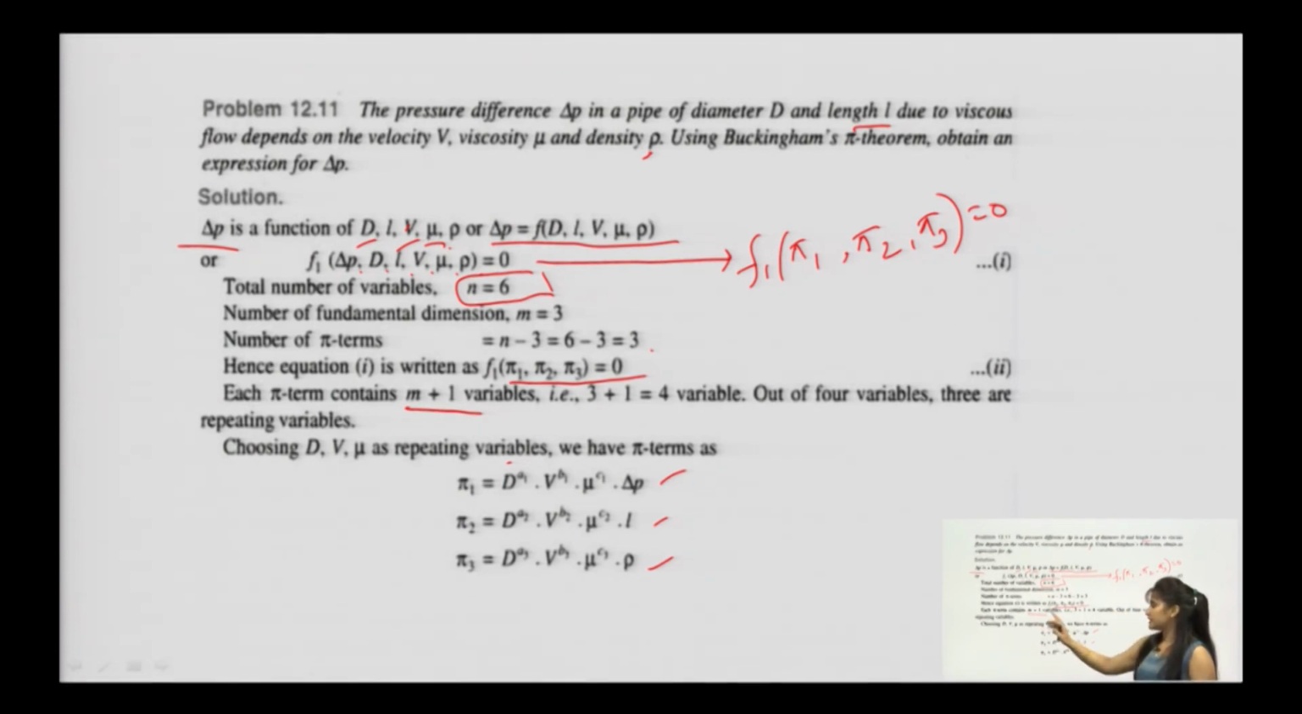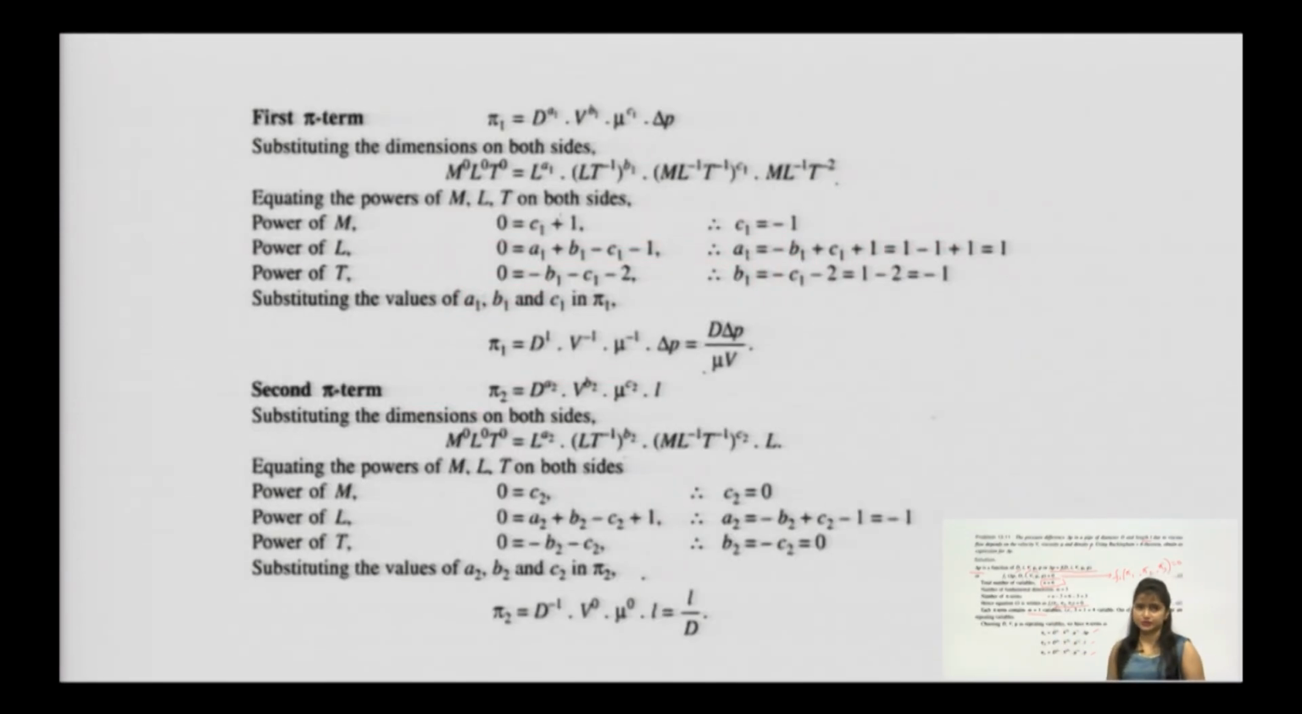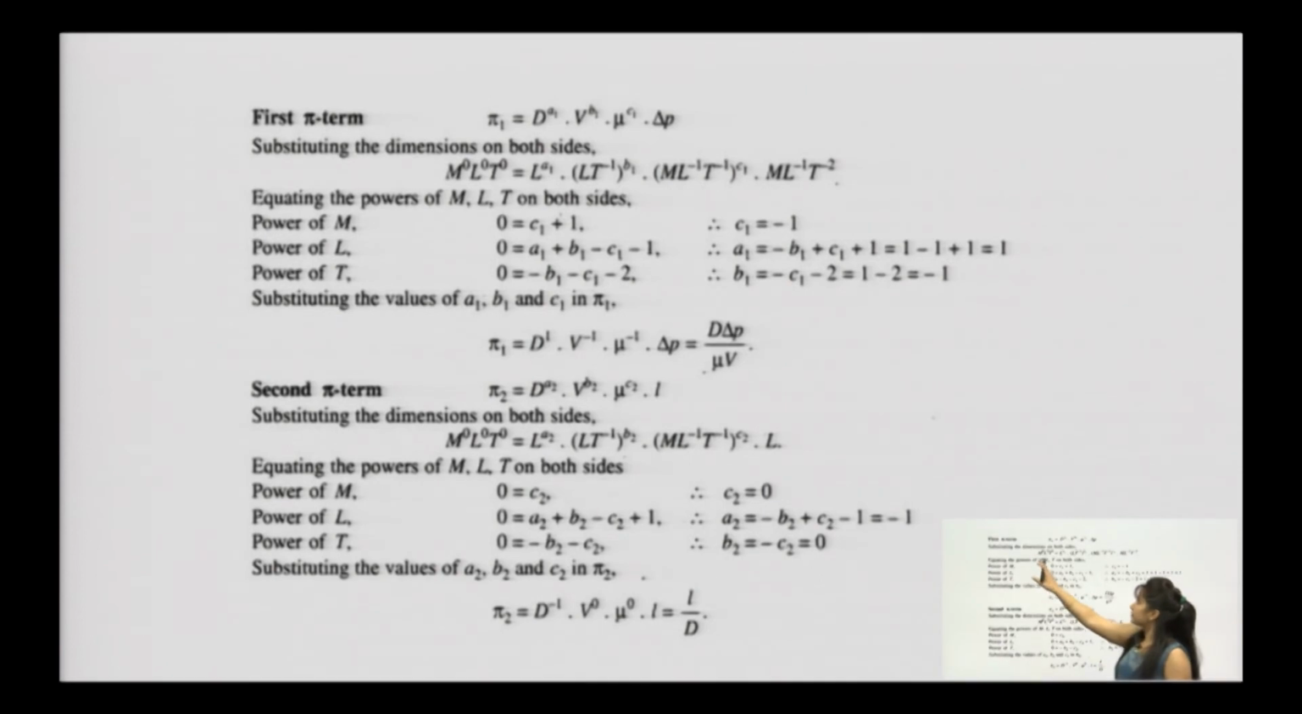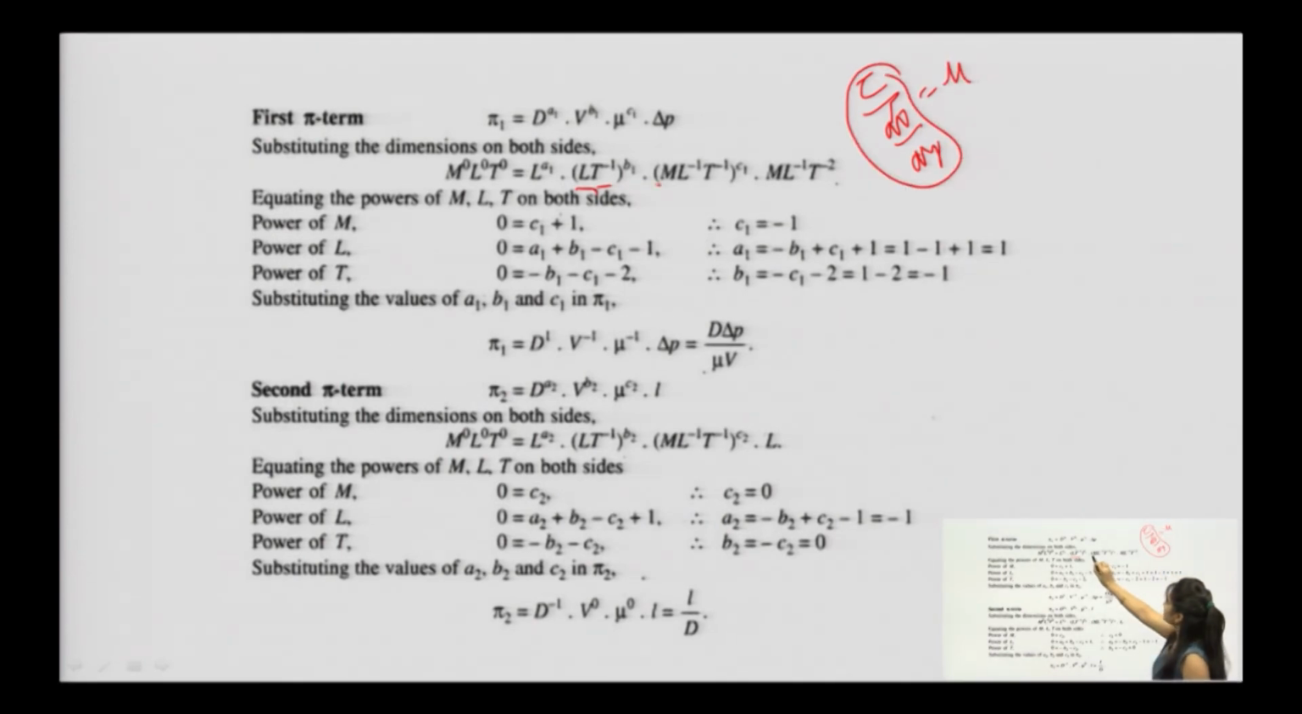Now, we will be solving each pi term and hence obtaining a relationship. The first pi term is d to the power a1, v to the power b1, mu to the power c1 and delta p. Pi is a dimensionless number, M0 L0 T0. Diameter is L to the power a1, velocity is meters per second, that is L T minus 1. Viscosity is calculated with the help of shear stress by change in strain. After solving, its dimension is M L minus 1 T minus 1 for mu, and pressure is M L minus 1 T minus 2.